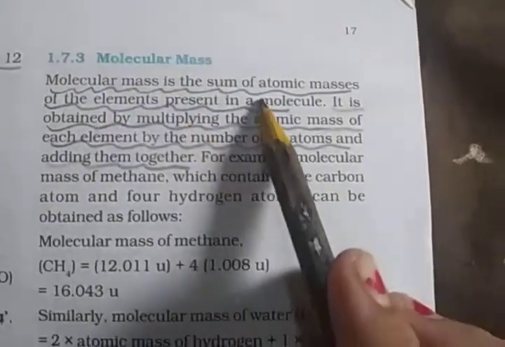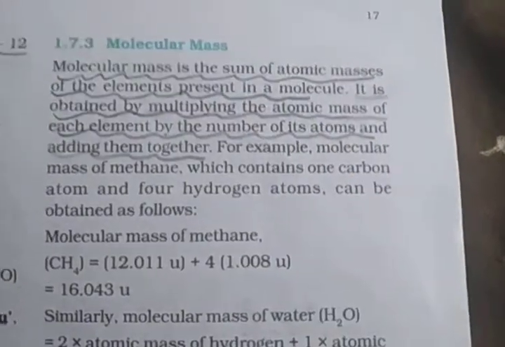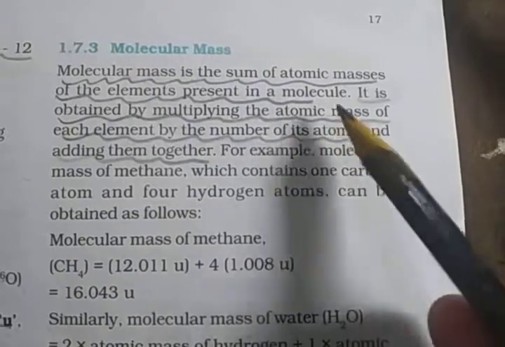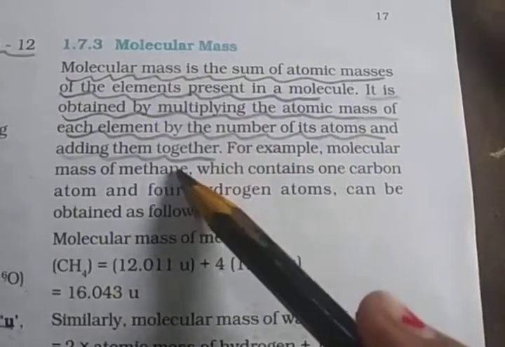Next topic is molecular mass. Molecular mass is the sum of the atomic masses of the elements present in a molecule. It is obtained by multiplying the atomic mass of each element by the number of its atoms and adding them together.